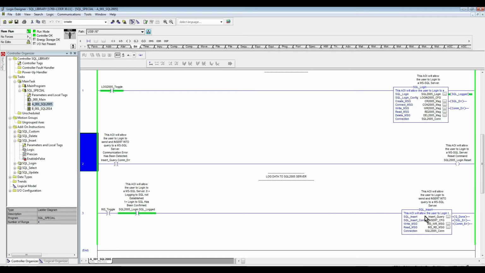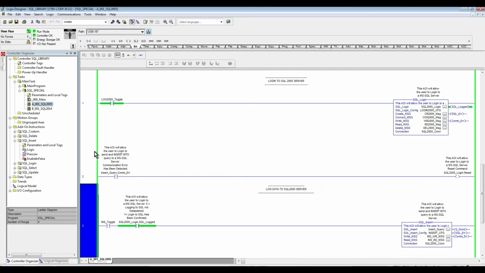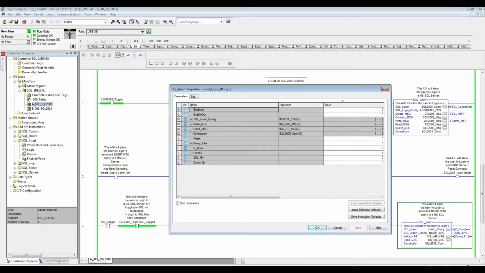You can see the SQL insert has been added, as well as this instruction in case there is a communication error, so we can resume operation automatically. I also already set up the insert SQLs to keep the video as short as possible.